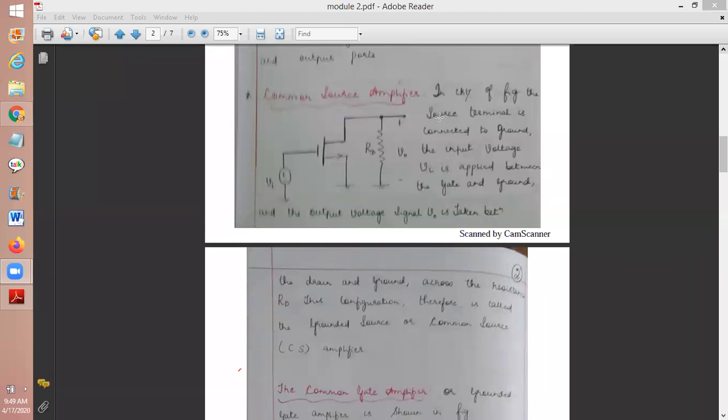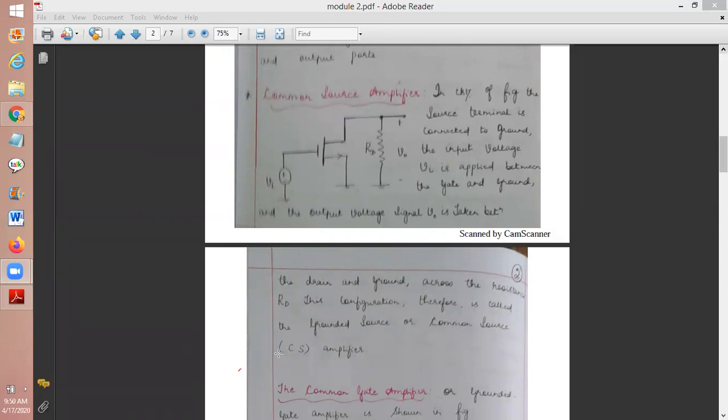Okay. So let me study one by one. See, first we will study common source amplifier. In common source, first what we need to know: look at the heading, common source. Common source means the source terminal is common to both input as well as the output. I told you there are two ports. Common source means the source terminal will be common to both ports. What are the two ports? One is the input port and the other one is the output port.